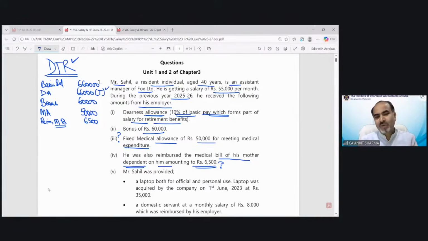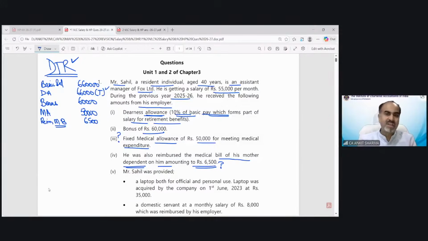So where is this provision we have discussed ever that medical reimbursement of bills are exempted? Nowhere. If the hospital is maintained by the employer, or if somebody is going outside India and RBI approved, those were exemption cases. But in case of normal reimbursement of medical bills, there is no exemption. So of course, this is going to be fully taxable.